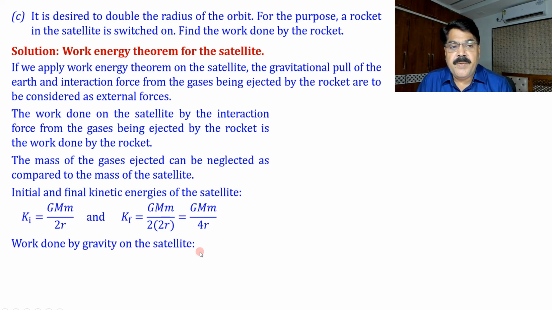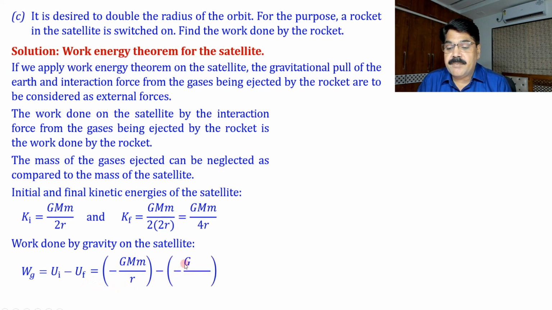So in this way, to calculate the work done by this force, we can consider the decrease in potential energy. So work done by gravity is equal to U initial minus U final, initial minus final. Pay attention here. So it will be minus Gmm by R minus Gmm by 2R. So what we get here? Minus Gmm by 2R. So I can see here it is minus Gm by R, so here plus Gm by 2R. So what we get? Minus Gm by 2R.